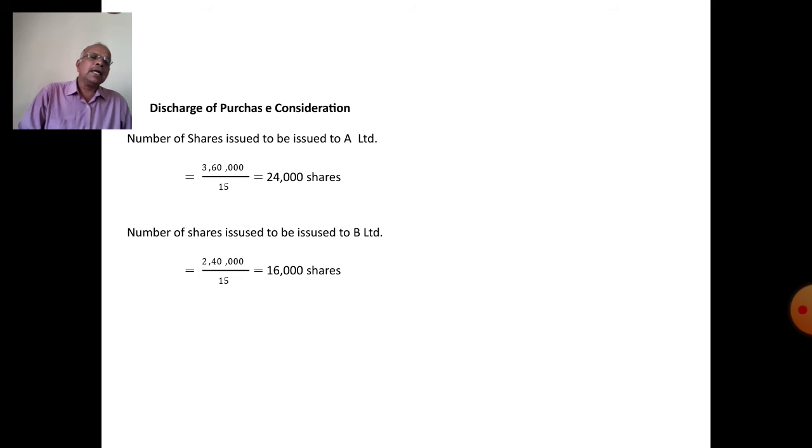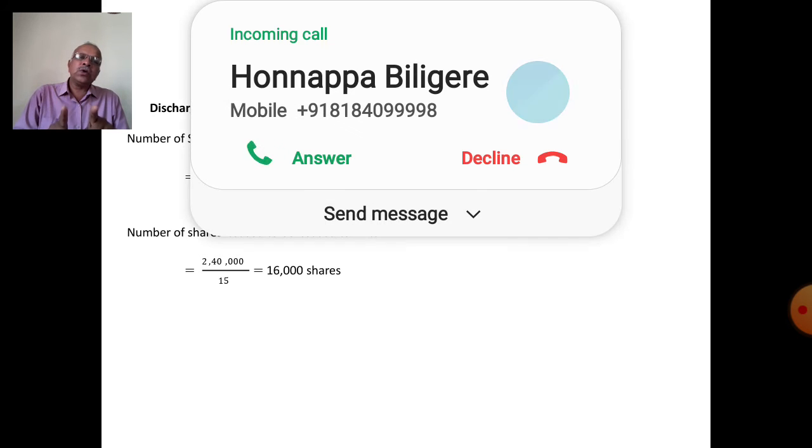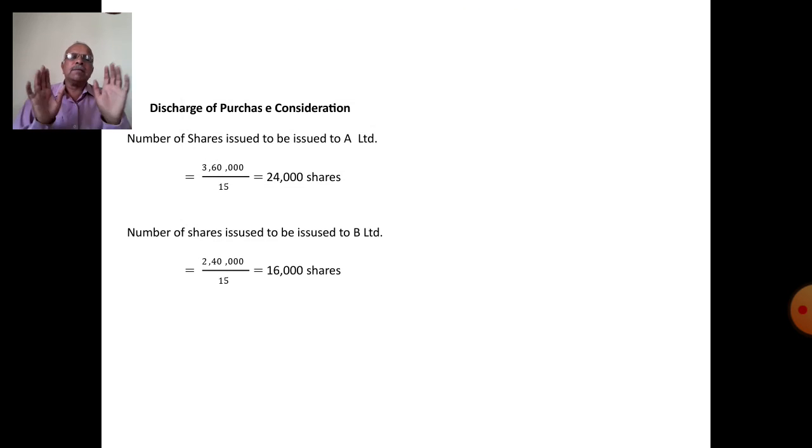The number of shares to be issued to A Limited: the purchase consideration, rupees 3,60,000, divided by rupees 15, not 10, because the problem gives 15. 3,60,000 divided by 15 rupees gives 24,000 shares. A Limited is issued 24,000 shares.